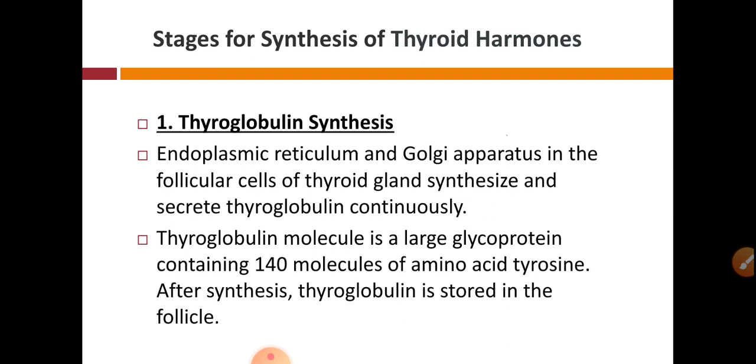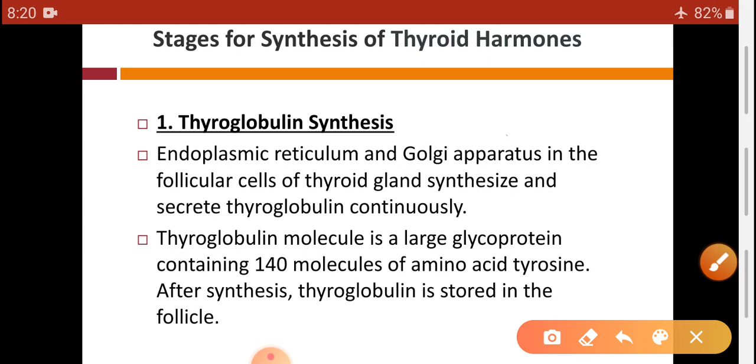Tyrosine is the amino acid, as all proteins are made up of the smallest unit, amino acid. So thyroglobulin contains 140 molecules of tyrosine, and after synthesis this thyroglobulin is stored in the follicles.